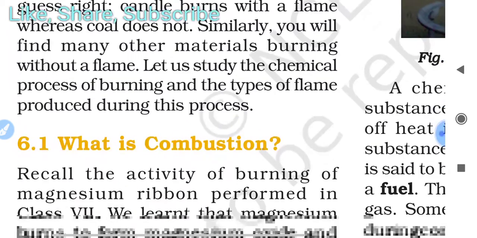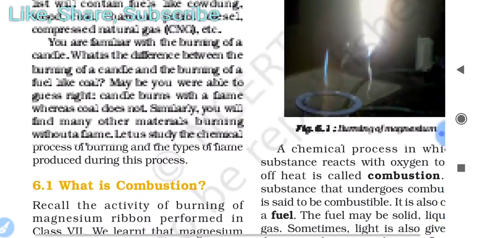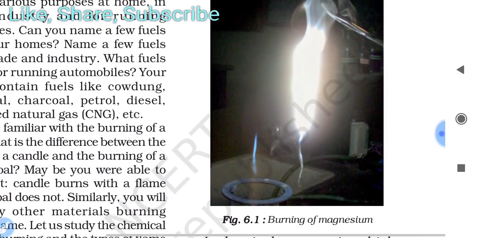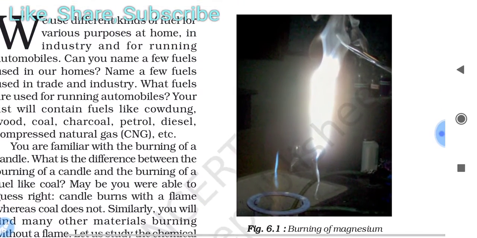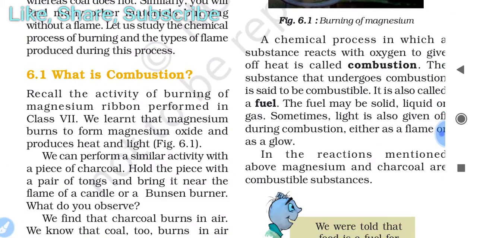So first we have to know what is combustion. A new term for you in this chapter, combustion. You have to recall the activity of burning of magnesium ribbon performed in class 7th. We learned that magnesium burns to form magnesium oxide and produces heat and light, as you see in figure 6.1. I hope you remember this experiment. Burning of magnesium produces this type of red light, and heat is also produced here.